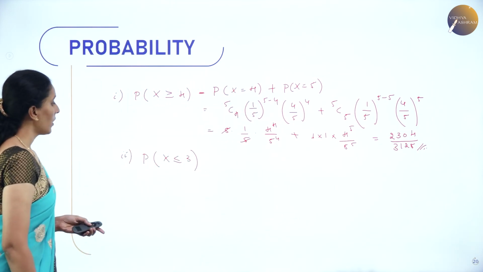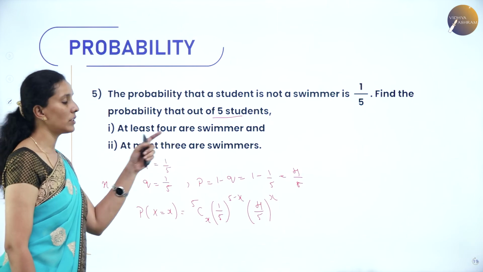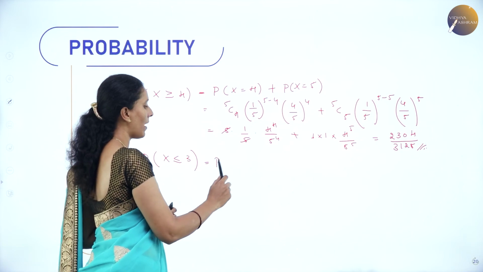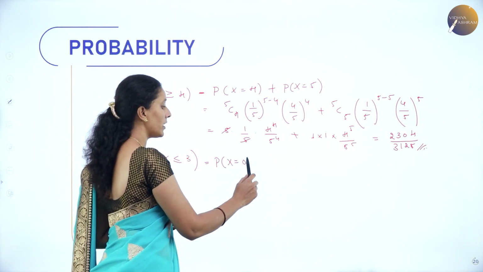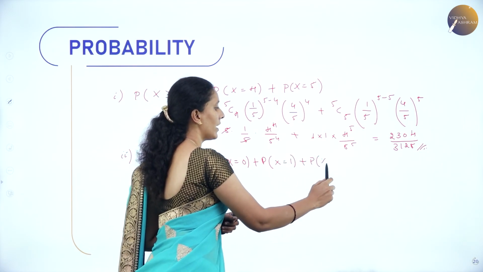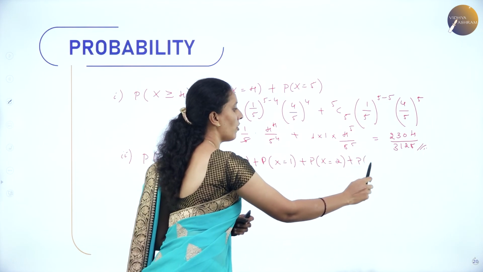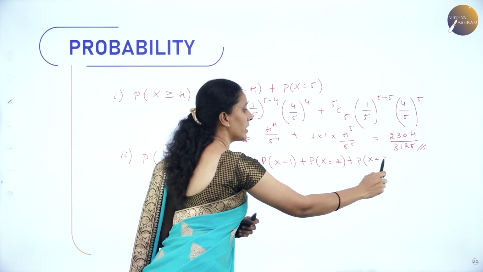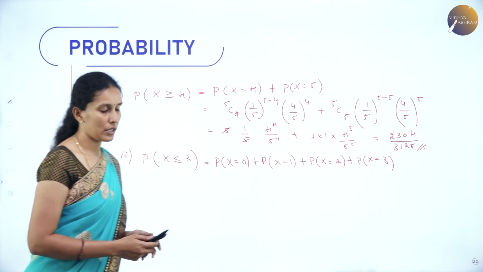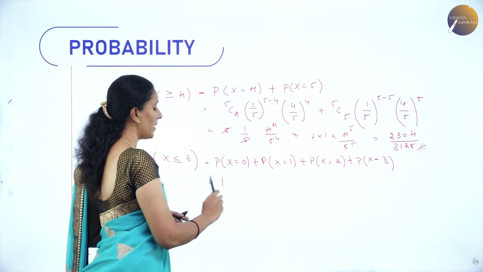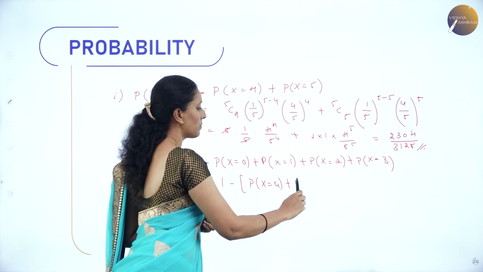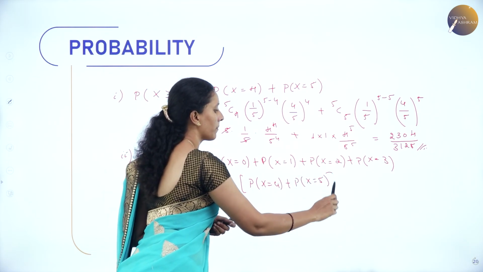So next we have the probability of at most 3 are swimmers. So at most 3 are swimmers means we have to take the probability value of x is equal to 0, probability of x is equal to 1 plus probability of x is equal to 2 and probability of x is equal to 3 here. So instead of taking the values as x is equal to 0, 1, 2, 3 here, I can subtract it as a complement of 1 minus probability of x is equal to 4 plus probability of x is equal to 5.